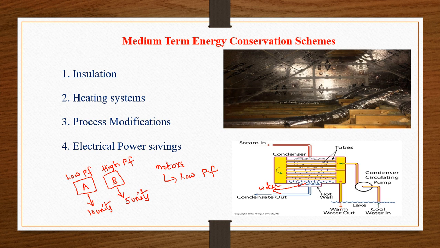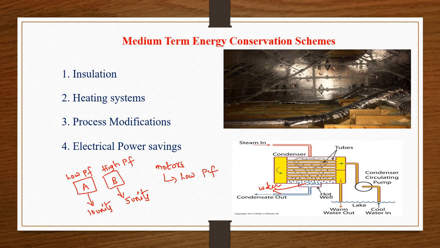Why? Because it has a low power factor. Whenever a machine has a low power factor, it takes much electrical energy from the utility. So you have to improve the power factor, thereby we can save energy. Whatever machines are there in the industry, you have to improve the power factor of those machines.